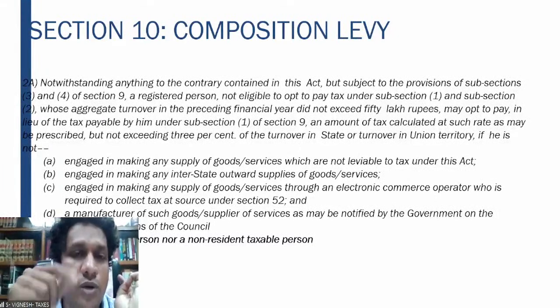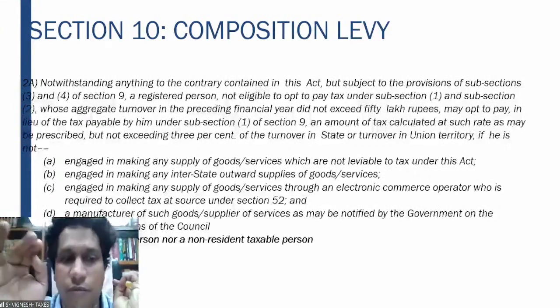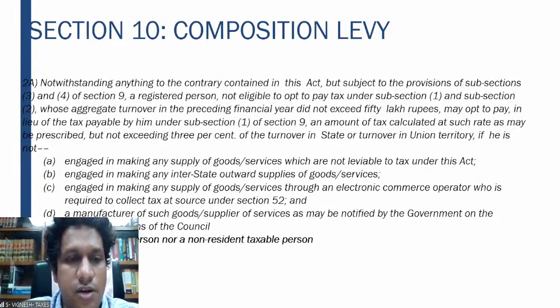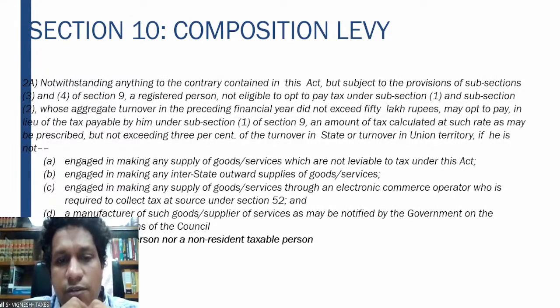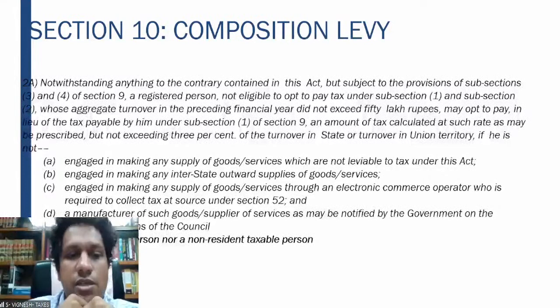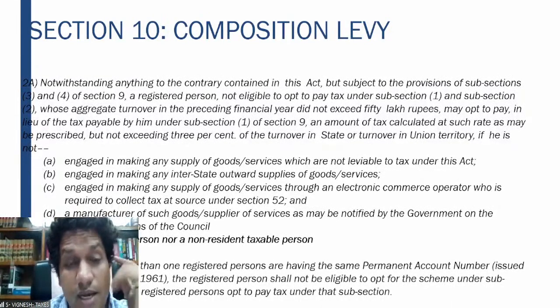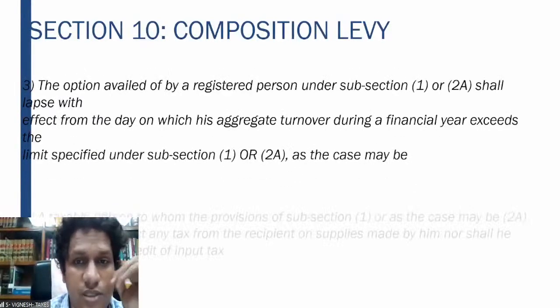That means a restaurant which is tying up with Swiggy cannot opt for the composition scheme. Restaurants tying up with Swiggy and cloud kitchens cannot opt for the composition scheme, because Swiggy also is required to collect the TCS at the rate of 1%. A manufacturer of such goods as may be notified on the recommendations, a casual taxable person or a non-resident taxable person. Same thing again: if you have more than one GST number, every one of them should opt for the composition scheme. So that was the section.